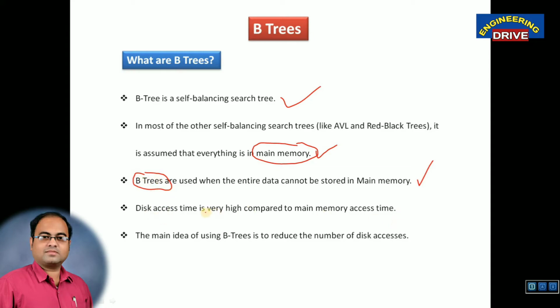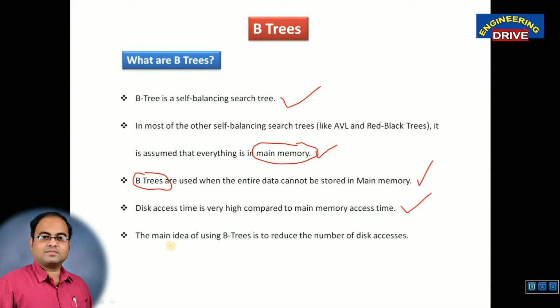Next point. Disk access time is very high compared to main memory access time. But there is one problem also. If you store the data in secondary memory, accessing time will become very slow. We can store the data in secondary memory, but disk access time will become very high. It will take a lot of time to access the data.